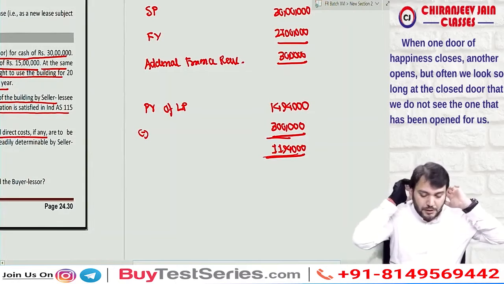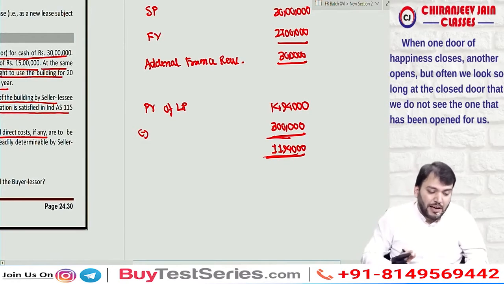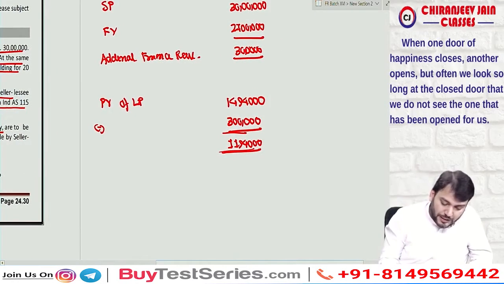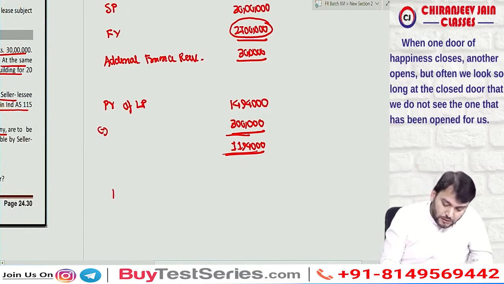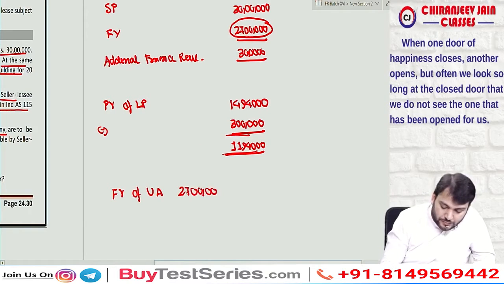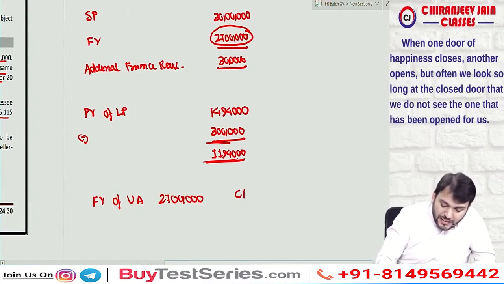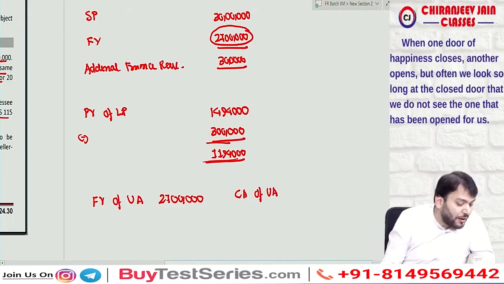Understood? Now, just try to understand what I am saying. If the fair value of the underlying asset is 27 lakh, then the fair value of the underlying asset is 27 lakh. So what is the carrying amount of the underlying asset? The carrying amount is given as how much?